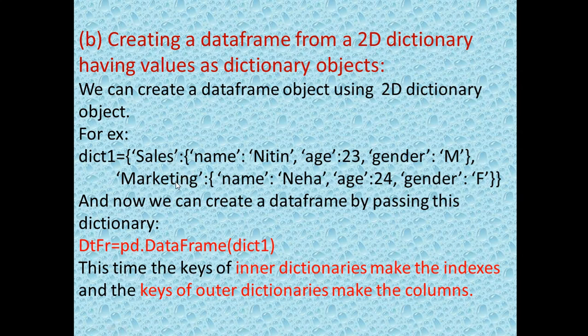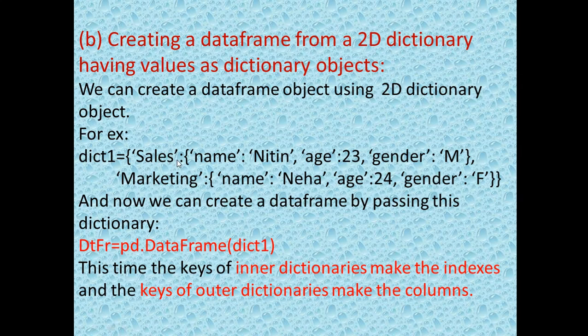So the first key is sales, and in this sales key you have the values starting from here till here, and this value is again a dictionary, and in this dictionary you have 3 keys and 3 respective values. Name is the key, Nitin is the value, age is the key, 23 is the value, gender is the key, M is the value.